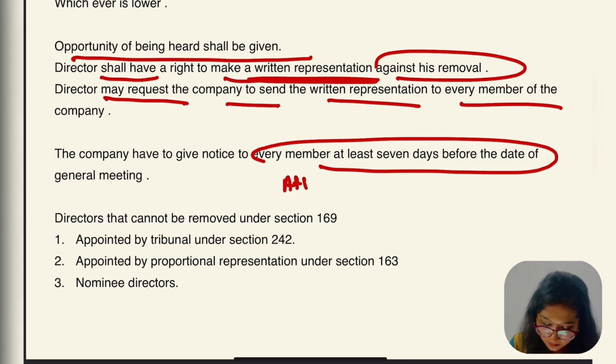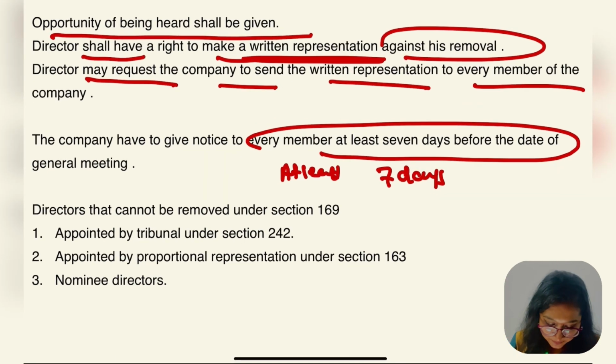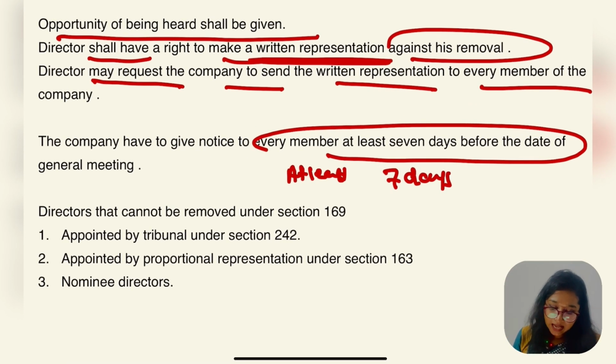Do you remember this was also written in some section under section 160? Same thing, right? 14 days, then 7 days. So the company has to give notice to every member at least 7 days before the general meeting of the company.